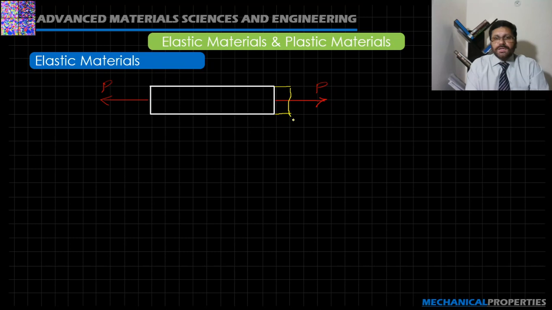In this particular case, there is an elongation, and we say this deformation is del L. Once this load is removed, P is 0, so the del L is also 0.